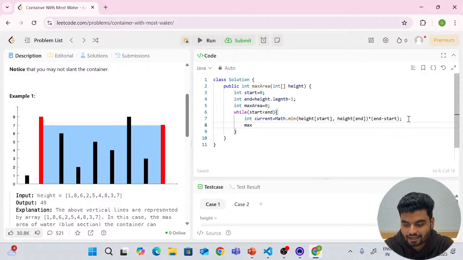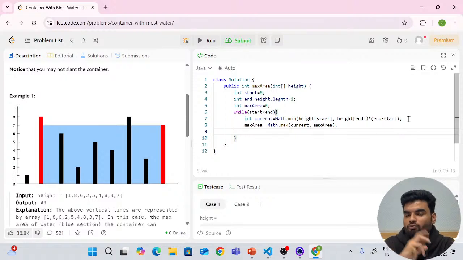So what I'll do is that I'll update my max area by having a comparison using Math.max, and in this Math.max we'll put the current area and the maximum area. So whoever is the maximum value, right, that will be stored in the maximum area.